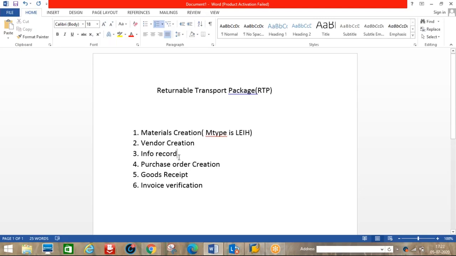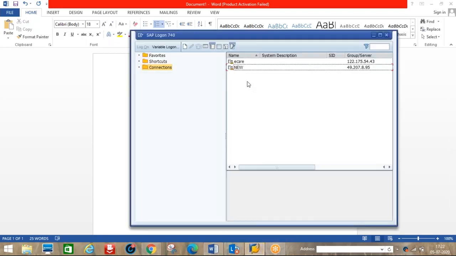These are all normal processes, no special procurement changes, nothing like selecting an item category here, just a standard purchase order. But when you do goods receipt there is some additional step, not the standard view of how we receive materials. It is a different way for this returnable transport package. We'll see it practically. Now we'll go into the system.